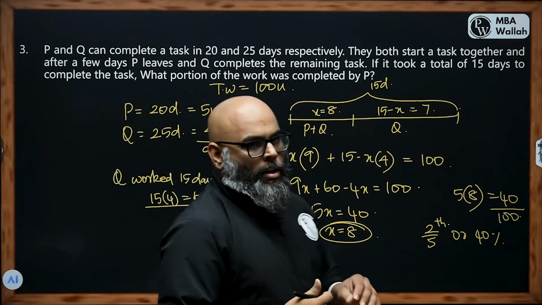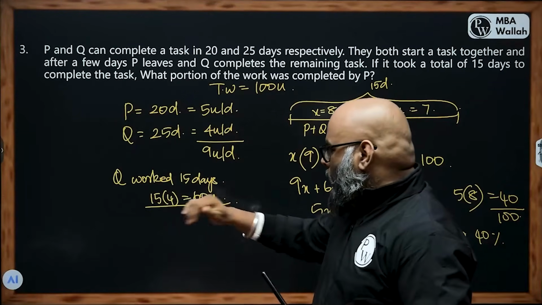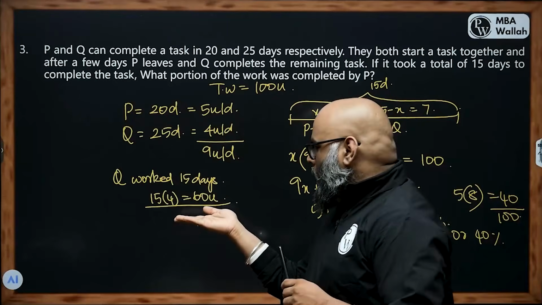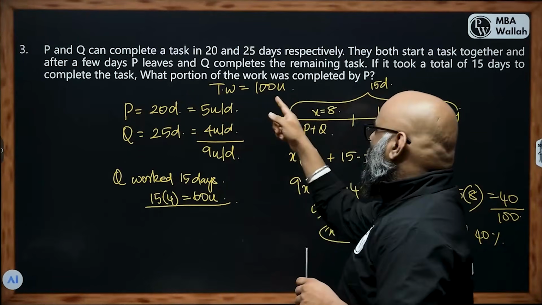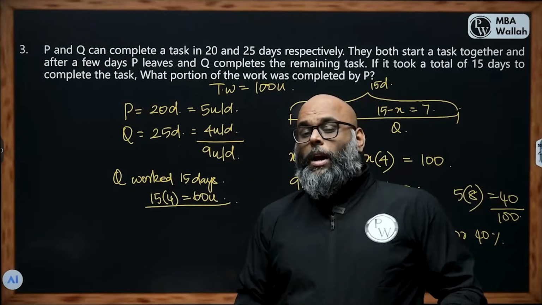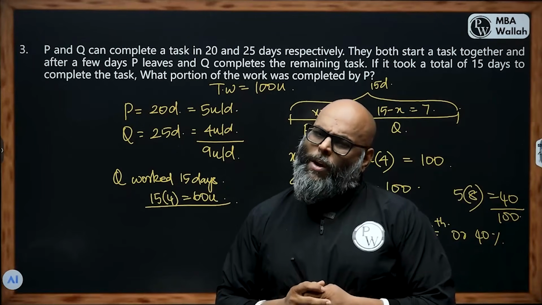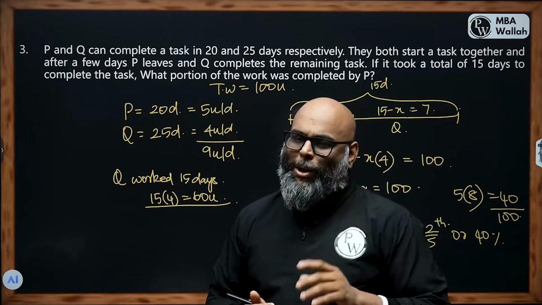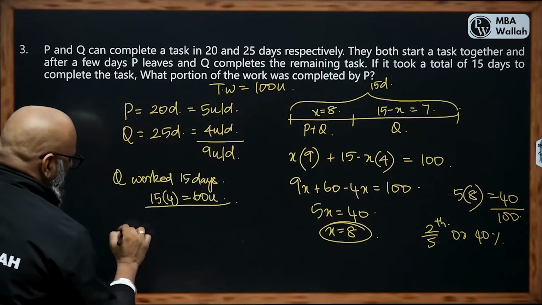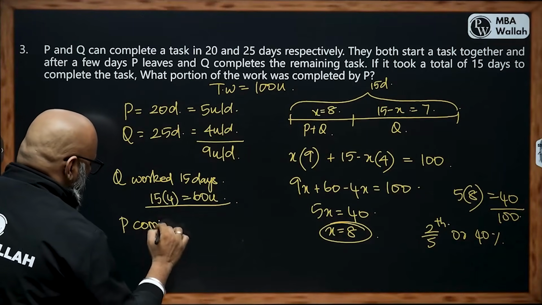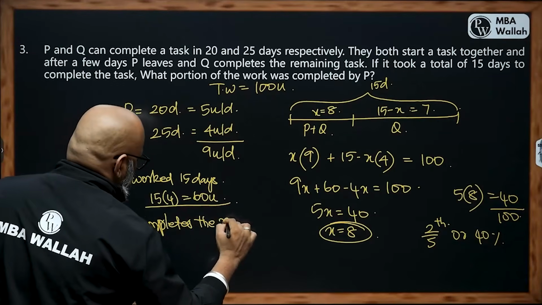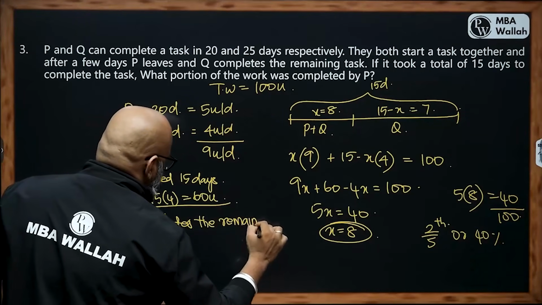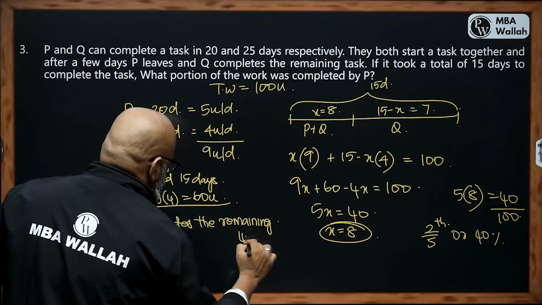But the total work is 100 units. What are the remaining 40 units? Who would have completed that? The only possibility is that P completes the remaining 40, right?